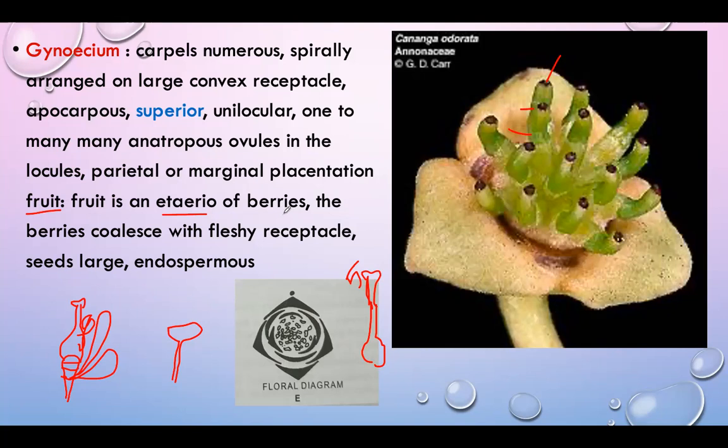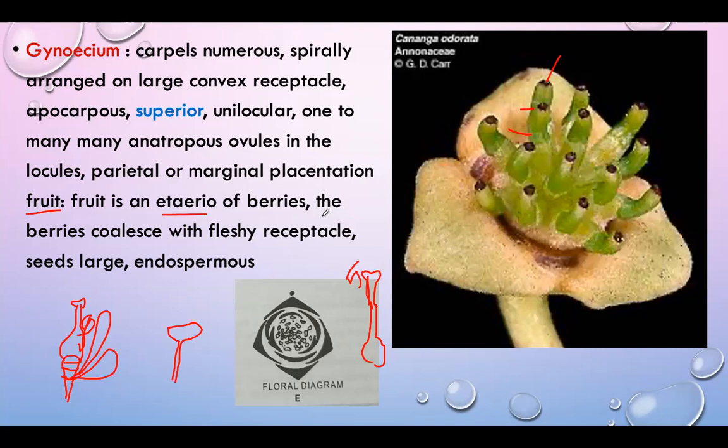This is the main important feature of the Annonaceae family. In Annonaceae, the aggregate fruit is made up of fruitlets. The ovary of each carpel develops into a fruitlet, and all these fruitlets are aggregated on the common receptacle to form a single aggregate fruit. The bunch of fruitlets is called the etaerio. Each fruitlet is a berry, and all these berries are aggregated and look like a single fruit.